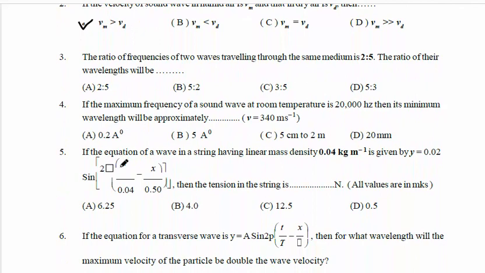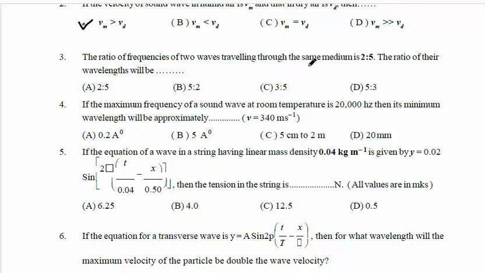Okay. Next question. The ratio of frequencies of two waves traveling in the same medium is 2:5. The ratio of frequencies. Then the ratio of their wavelengths will be? So what happens to the ratio of the wavelengths?